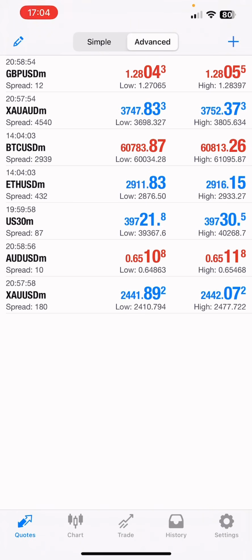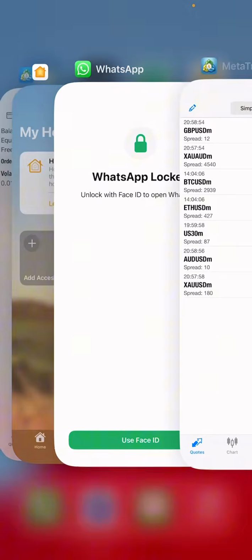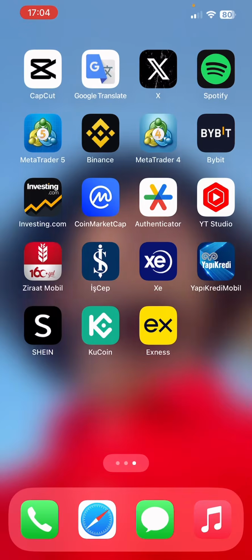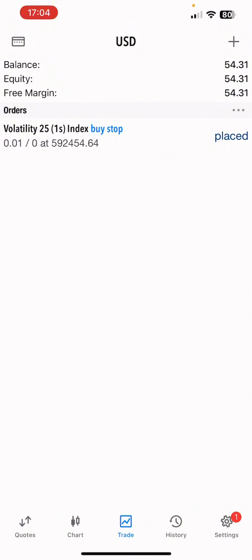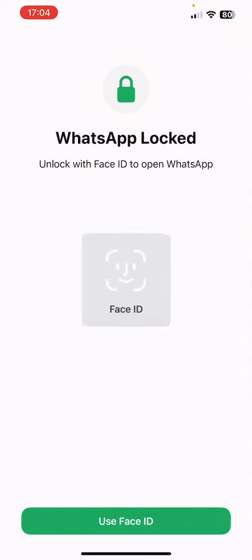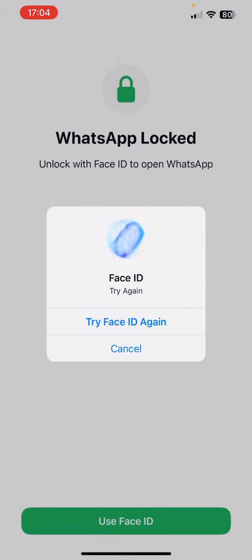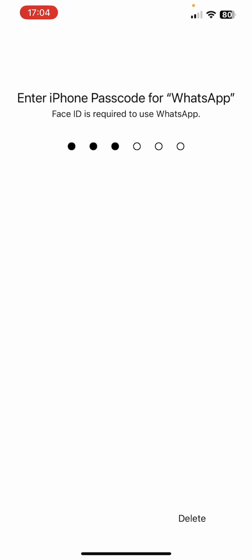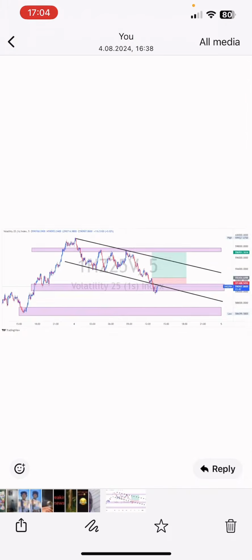So it's the same again for other platforms. This is one of my next platforms which I can basically show you, another account. I've already set a buy stop order. These are for indices volatility. All right, so this is a real account as well. For example, I shared this particular signal in my community. I've sent them this signal. So you see this is the setup that I did.